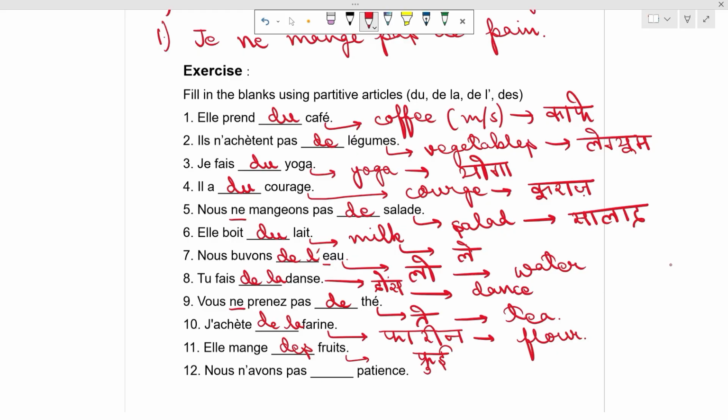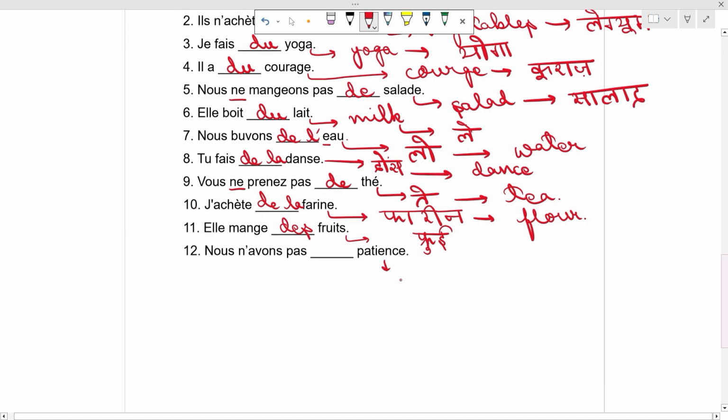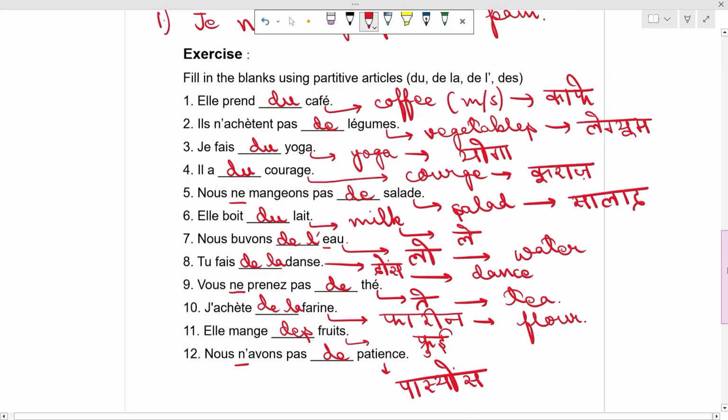Nous n'avons pas, last one, patience. It is in negation, so we will use de. So these are the sentences which will help you understand the usage of partitive articles as well as the formation of sentences, and some new vocabulary is used over here. Please remember these sentences in negation. They can be a bit tricky.